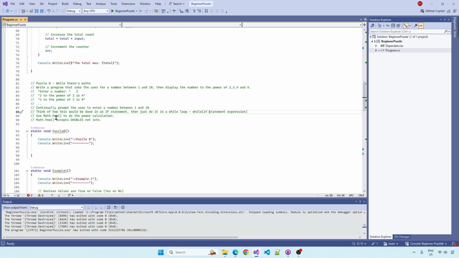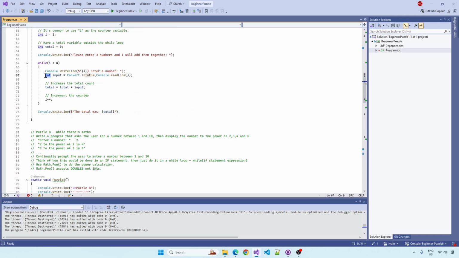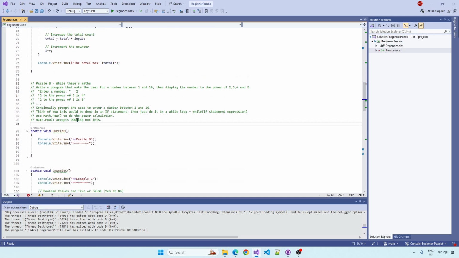Now to calculate the power of, just use math.pow. Use that function, look it up. It accepts doubles, not integers, I'll warn you. So you want to not be using integers, you want to be using doubles, okay? Just learn how to use that.